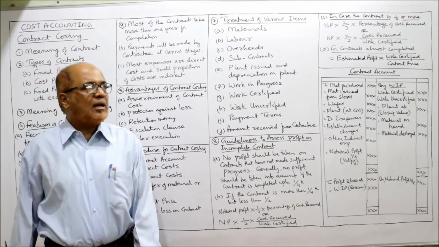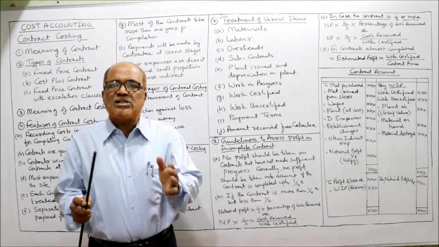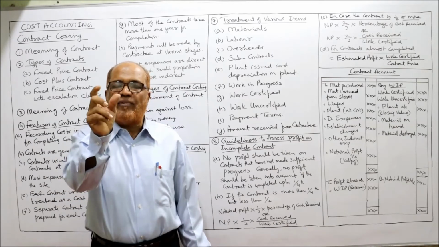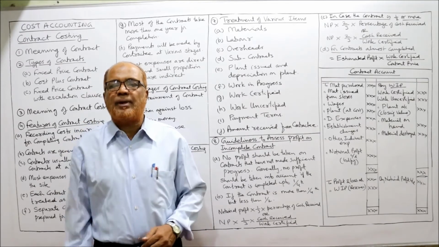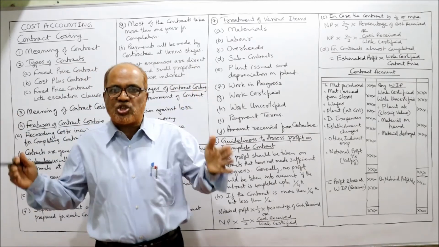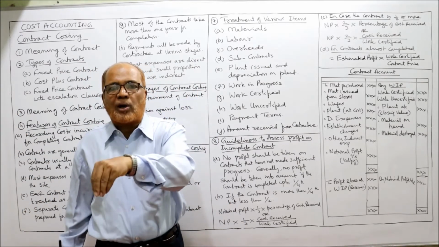Then plant issued and depreciation on plant. Sometimes some plant is specifically purchased for that contract, so the value of the plant will be debited. Example, the plant value is 5 lakh rupees, specifically purchased for construction of this building. So the 5 lakh rupees plant will be debited to the contract account.